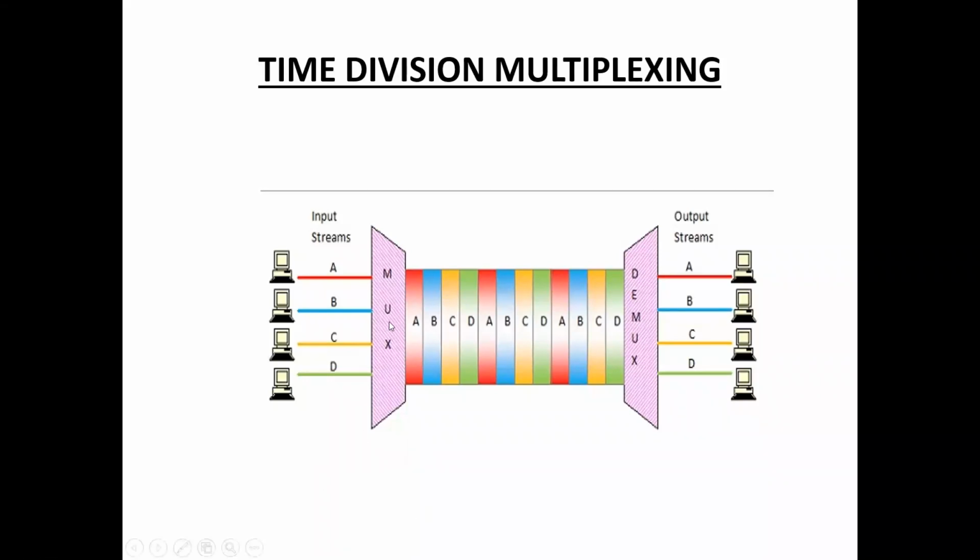Suppose the first time slot is allocated to A, time slot 2 to B. If there is no data in input stream C, then time slot 3 is allocated to D, but not C. But in synchronous TDM, even if there is no data in C, the multiplexer still allocates a time slot to C. In asynchronous TDM, if there is no data in C, it skips to the next one, that is D.